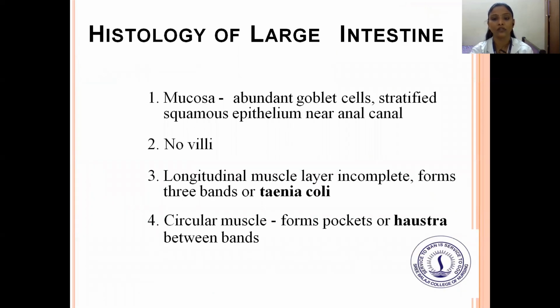Next is the histology of the large intestine. Mucosa with abundant goblet cells, stratified squamous epithelium near the anal canal, no villi. The longitudinal muscle layer is incomplete and forms three bands, the taeniae coli. Circular muscles form pockets or haustra between the bands.